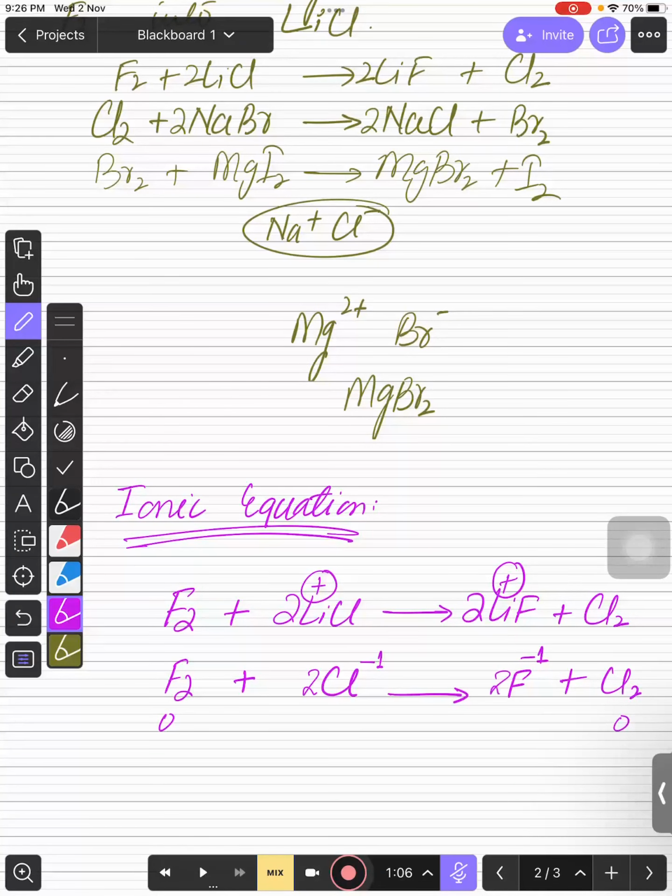तो हम आयोनिक इक्वेशन में उस आयन को या उस एटम को हटा देते हैं जो कि यूजलेस होता है या जो कोई काम नहीं कर रहा होता इक्वेशन में, ठीक है ना? The one which is not participating over here is going to be removed from the ionic equation. This is complete equation, right? And this is ionic equation. Is that right, बच्चों?